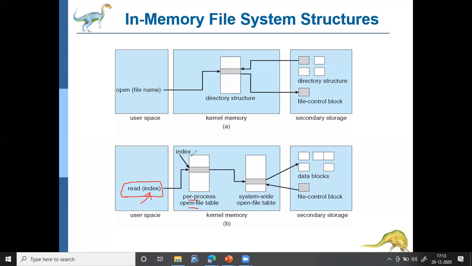So this process wants to access some record from one of the files it has already opened. First it will search in the system wide file table whether this file is already opened or not. If it is already opened, it will access that particular data block directly.